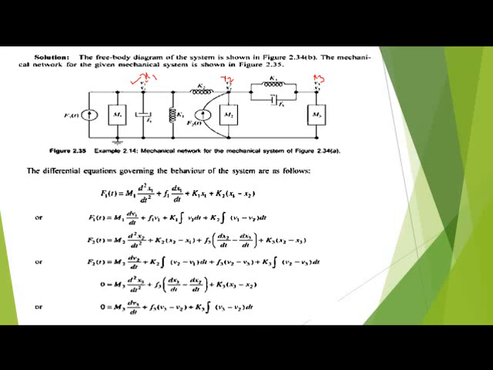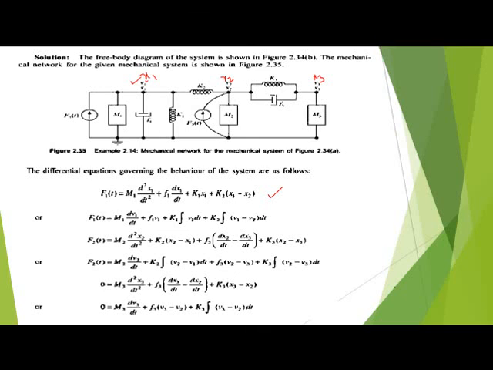Now this is the differential equation of the system. The first equation can be written by Newton's law of motion at node x1. At node x1 you write f(t) equal to m1 d squared x1 by dt squared plus f into dx1 by dt plus k1 times x1 plus, for the other spring between them, k2 times x1 minus x2.